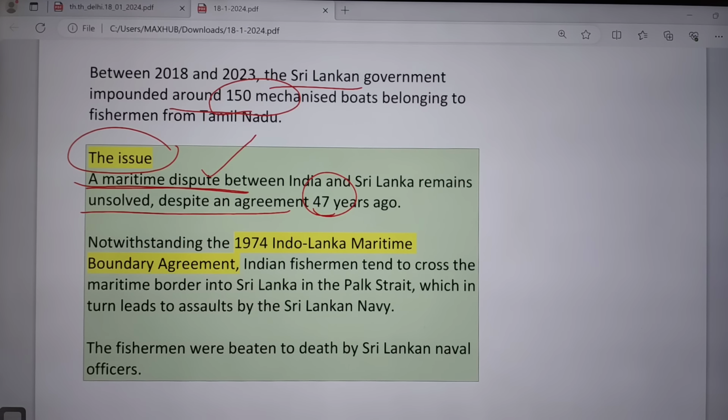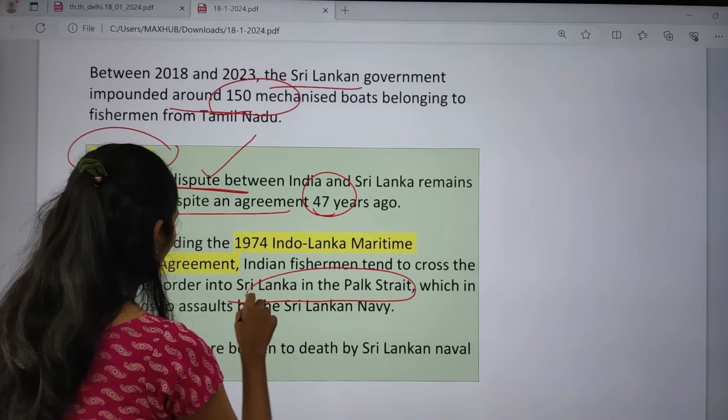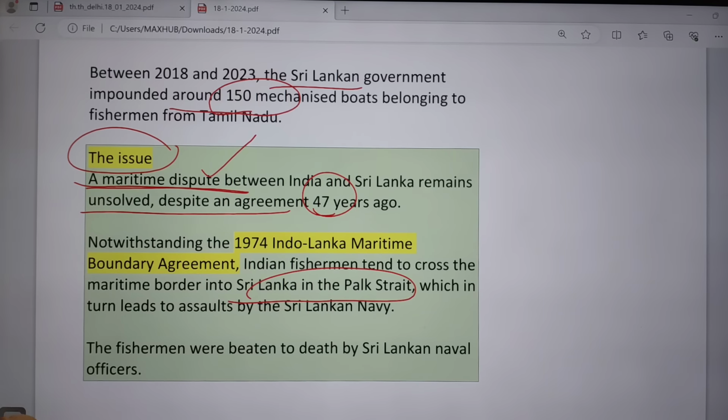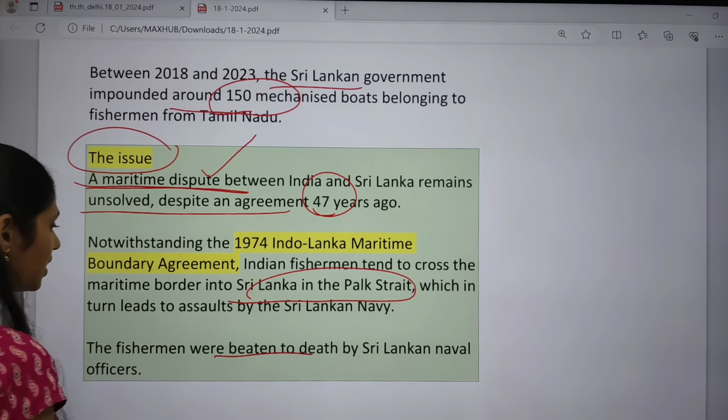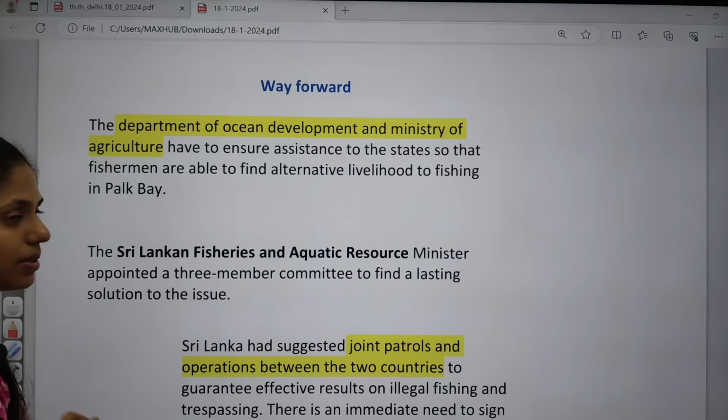Indian fishermen tend to cross the maritime boundary into Sri Lanka in the Palk Strait, and because of this they face assaults by the Sri Lankan Navy. Fishermen were beaten to death by Sri Lankan naval officers.